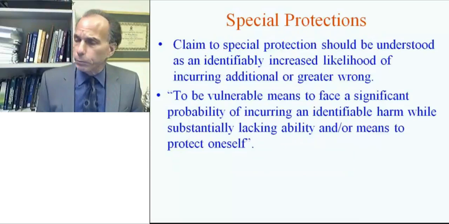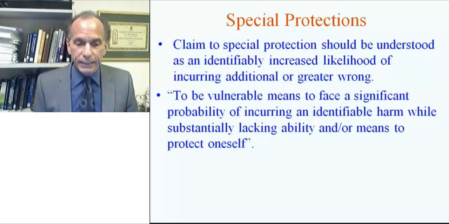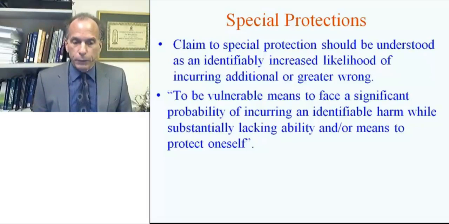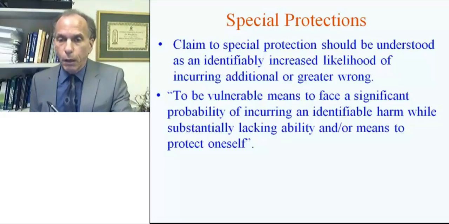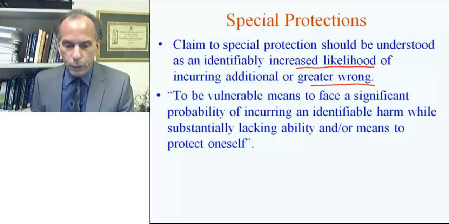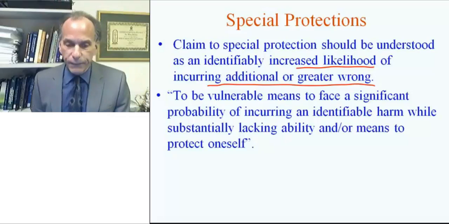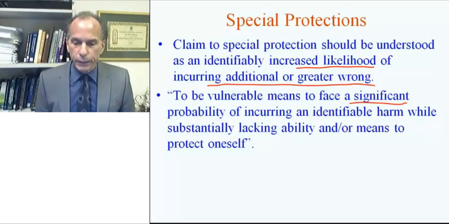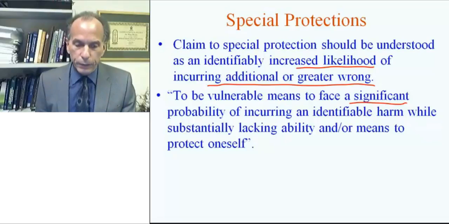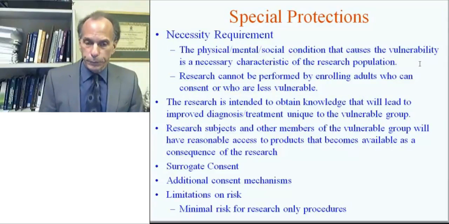Just a few more words about special protections before we list them. One, a claim to special protection should be understood as an identifiable increased likelihood of incurring additional or greater wrong, meaning that one should get special protection only if there is an increased likelihood of incurring additional or greater wrong. And second, to be vulnerable means to face a significant probability of incurring an identifiable harm while substantially lacking ability and/or means to protect oneself. So what are some of the special protections?